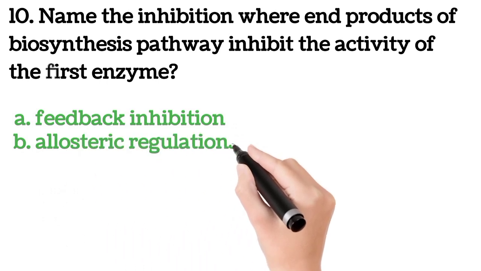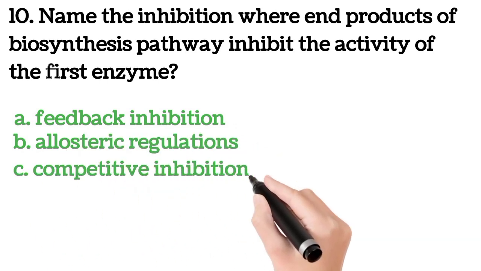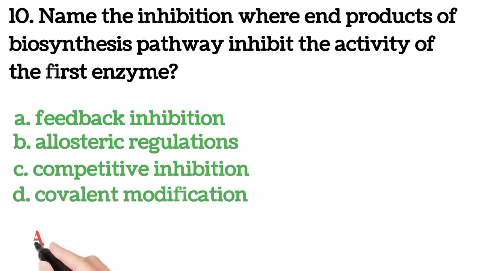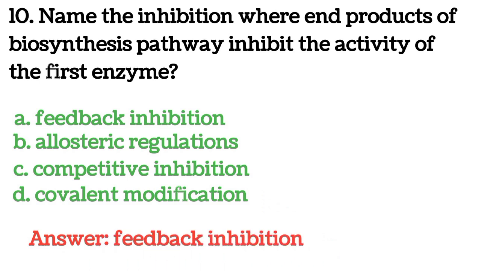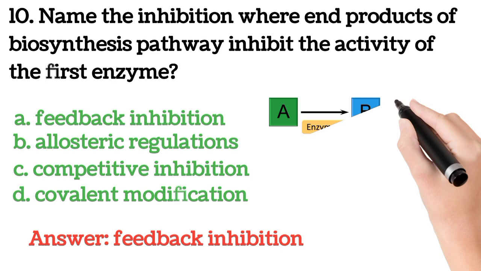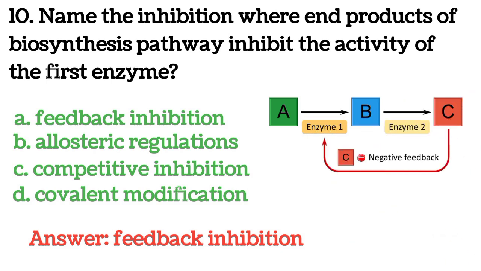10. Name the inhibition where the end product of a biosynthesis pathway inhibits the activity of the pacemaker enzymes. A. Feedback inhibition, B. Allosteric regulation, C. Competitive inhibition, D. Covalent modification. The answer is feedback inhibition. So generally in feedback inhibition, the end product of a particular pathway is utilized as the inhibitory molecule of the pacemaker enzymes of that particular pathway. Like for example, look at this example.